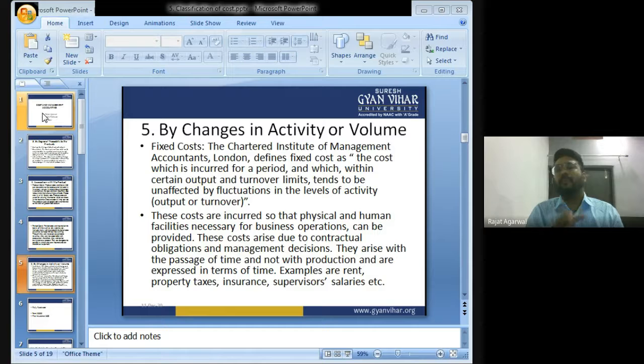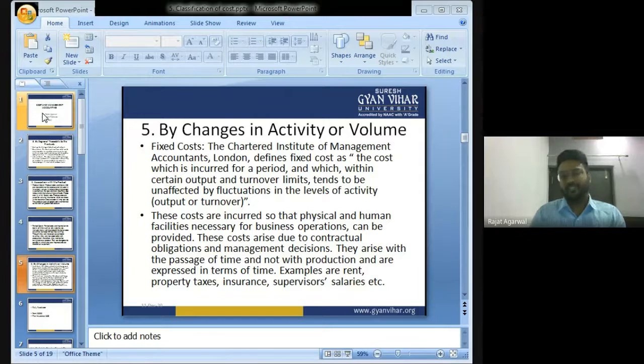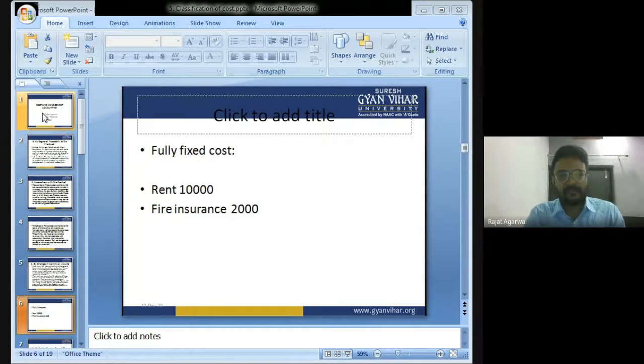So these types of expenses which do not change with the change in the volume of production are known as fixed expense. Got my point? Let's move ahead. I've already given you examples of fully fixed cost: rent, insurance, salary, etc. There are many more examples.